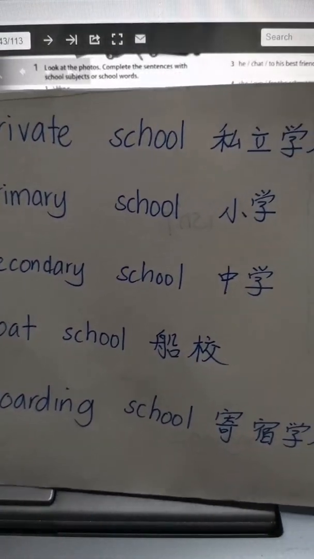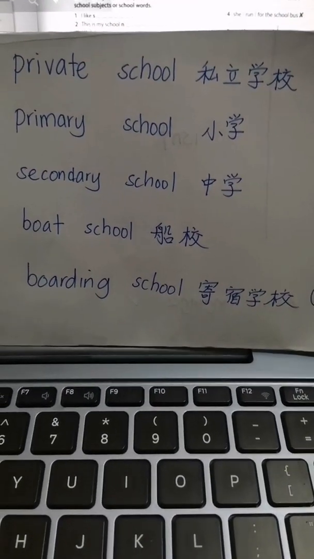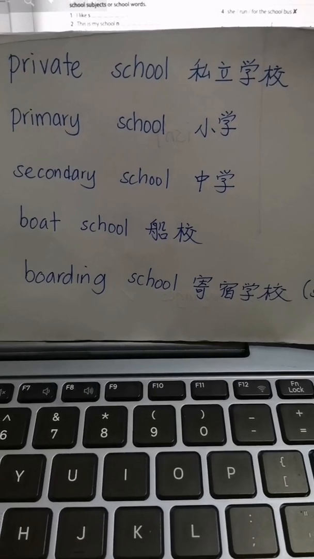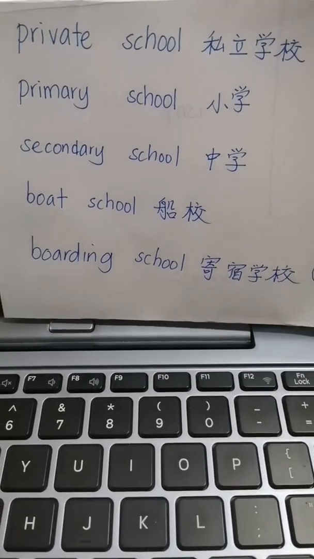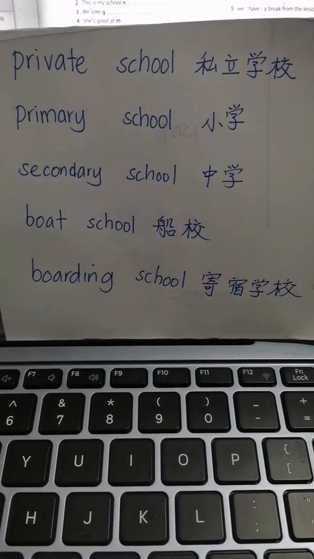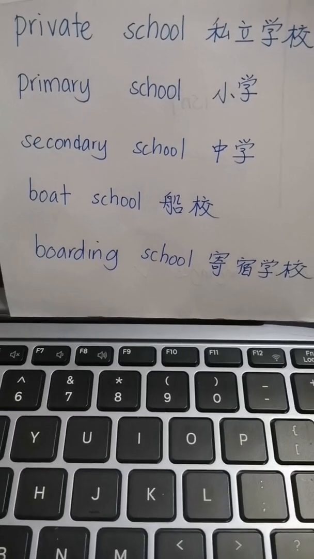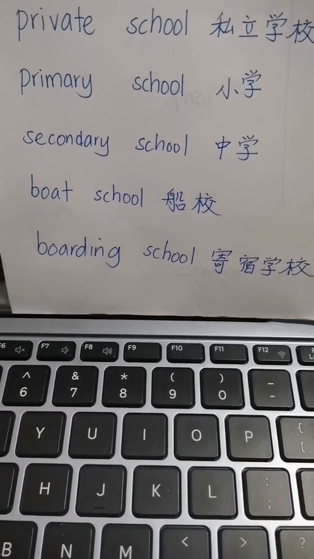Let's do some revision. See, private school. Private school is the school that you have to pay for. Primary school is the school that you are studying in now. It is for children from 7 years old to 12 years old.